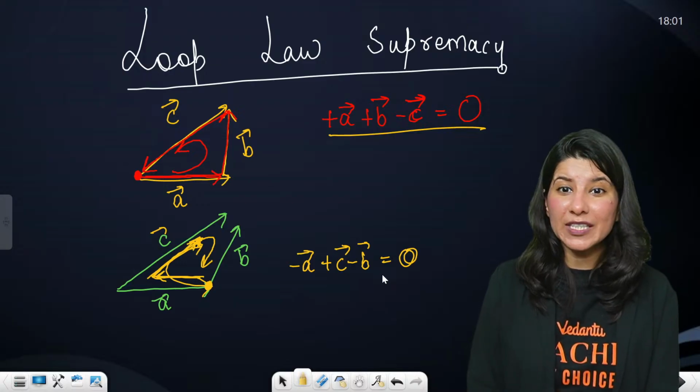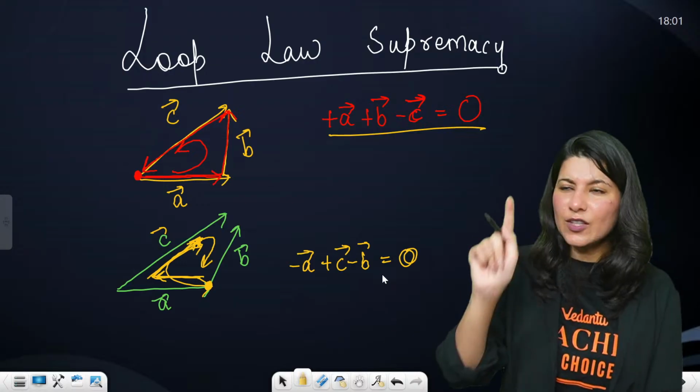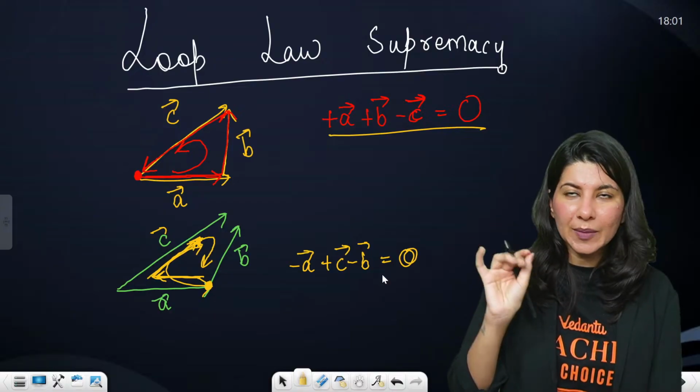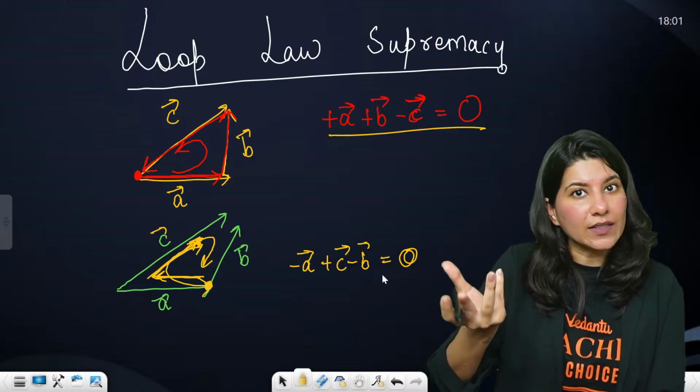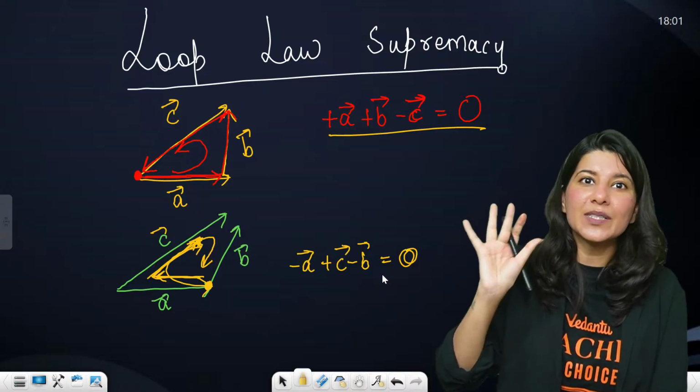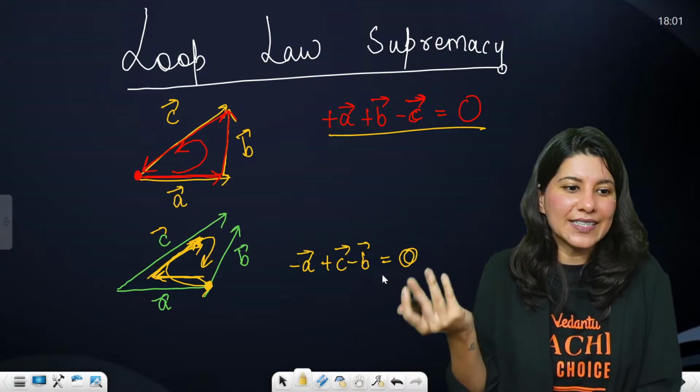Anybody having a problem with loop law? You just have to complete the loop no matter what starting point you keep. If you are going with that vector, write a plus sign. If you are going against that vector, write a negative sign. Complete the loop. Once the loop is completed, the right hand side is 0.